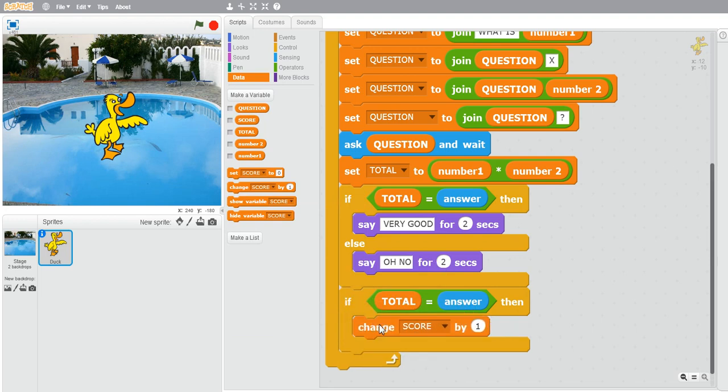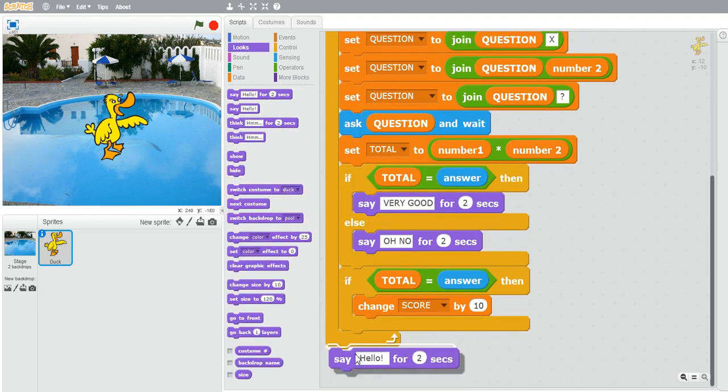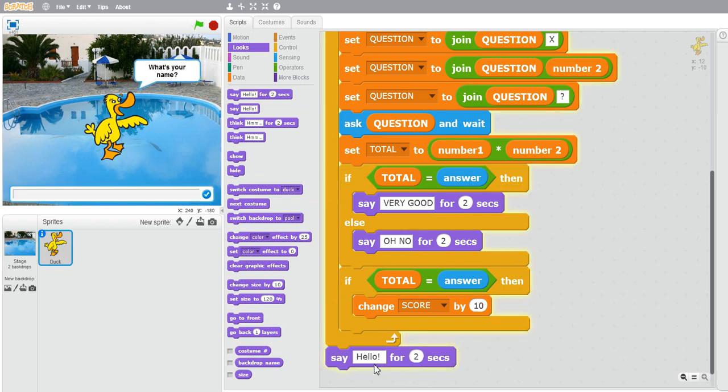So here is my change score. Instead of 1, I will type in 10. Now when the quiz is ended, we have to say something to the player. So here is my say block and enter congratulations, as we have to also congratulate the player.